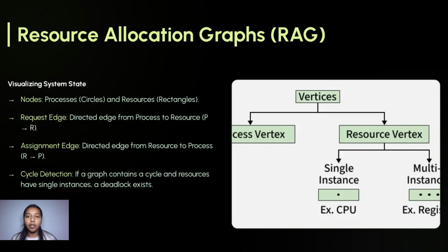Resource allocation graphs, that is RAG. It requires nodes, that is processes and resources. Then request edge, a directed edge from process to resource, that is P to R. Assignment edge, a directed edge from resource to process, that is R to P. Cycle detection: if a graph contains a cycle and resources have single instances, a deadlock exists.